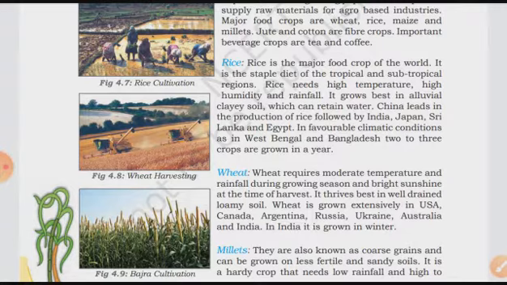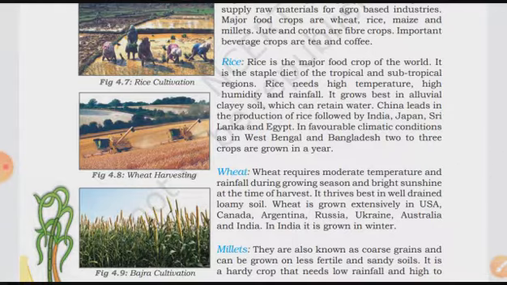High humidity and rainfall. So if you are growing rice in your fields, it needs high temperature and high humidity as well as high rainfall. If you see the example nowadays, in the months of May and June, rice is mainly sown in the fields. Definitely nowadays the high temperature is there and the monsoons are there, so rainfall is also there.